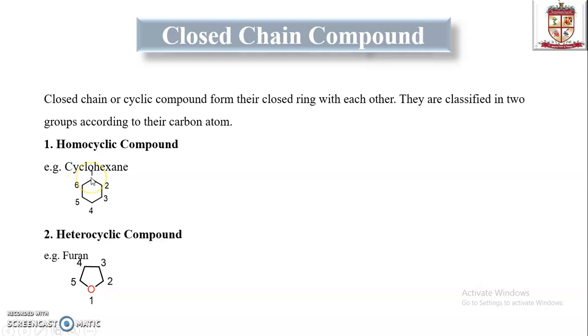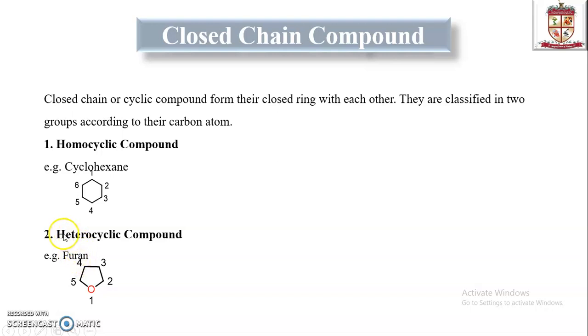We can discuss many examples of homocyclic compounds, such as cyclopentane and cyclobutane, in a square form. Another part is heterocyclic compounds. The example is furan.